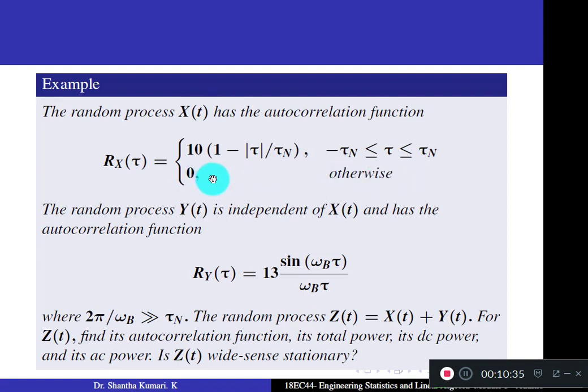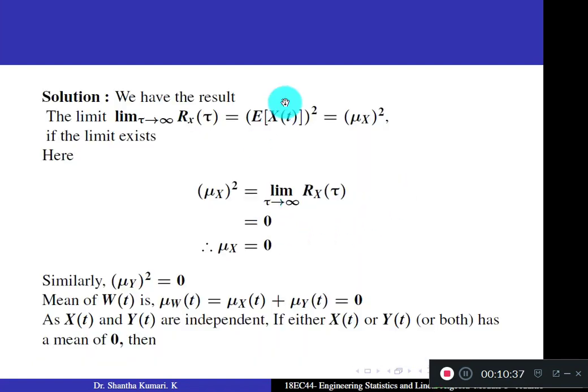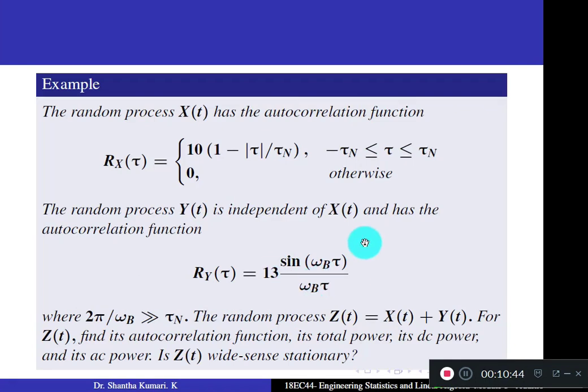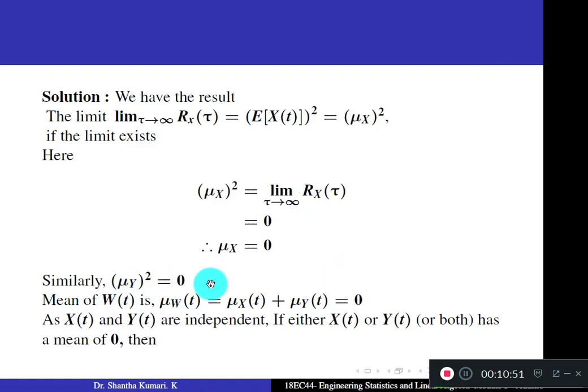Tau tends to infinity means we use the second definition. So I am directly writing the answer 0 here. Similarly, mu y whole square is 0. Here this contains a periodic component, so clearly the mean value is 0. Mu y whole square is 0.